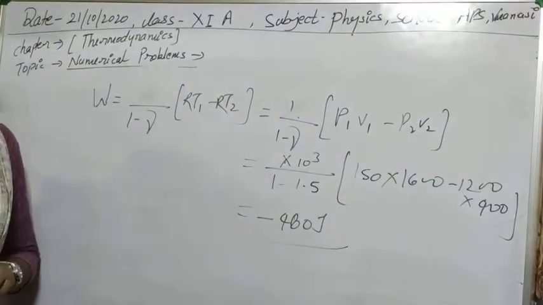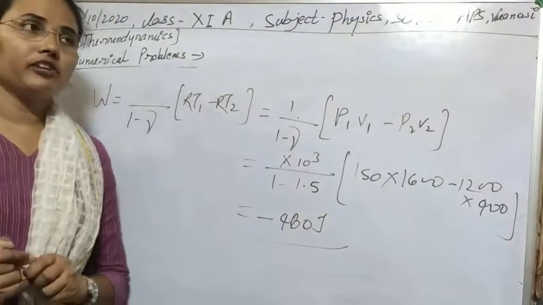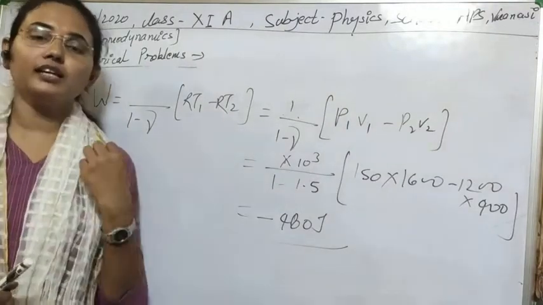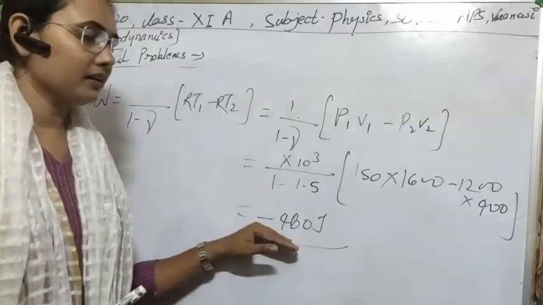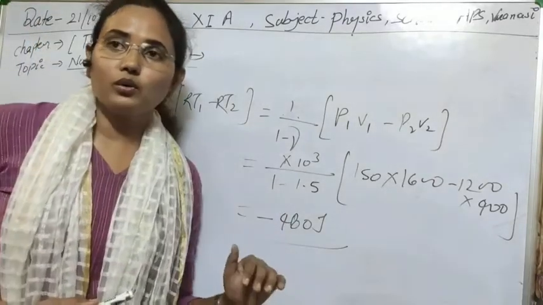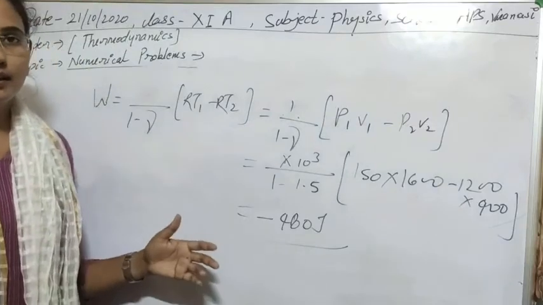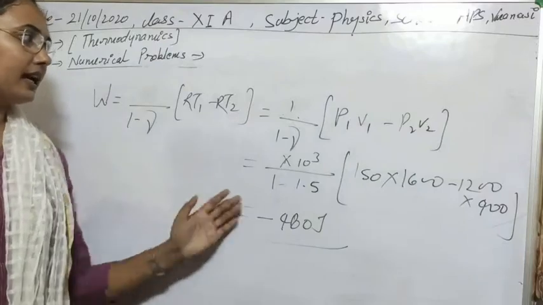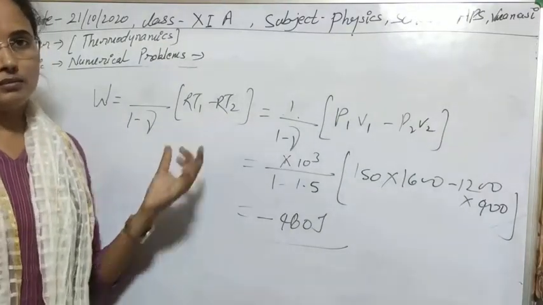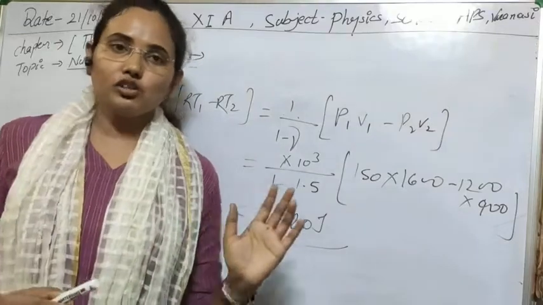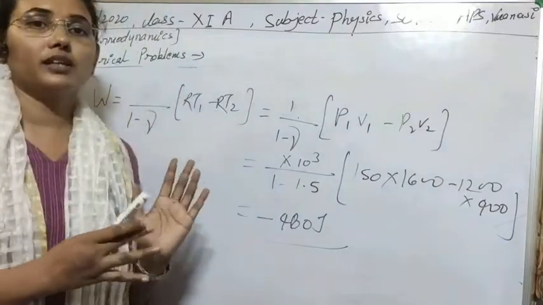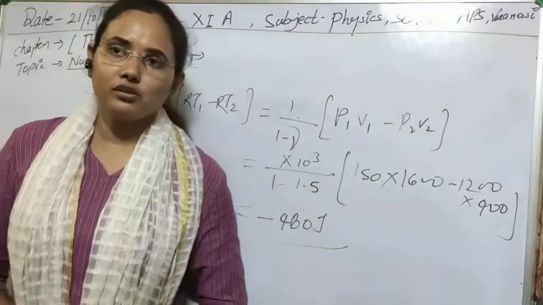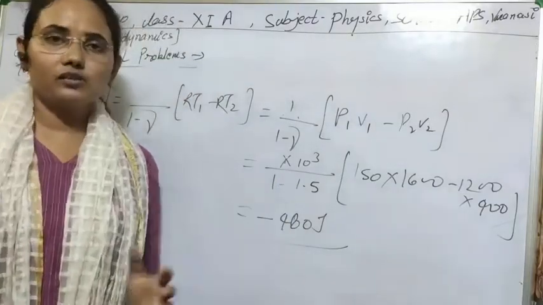Since the gas is compressing, means we are doing work on the gas, or simply we are extracting heat from the gas, so here W will be negative. I have already told you the sign convention in thermodynamic processes, so I think there is no confusion. In both adiabatic and isothermal processes, if you know what the work done is and the formula for it, then we can calculate all of the values. So I think in this numerical there is no confusion.